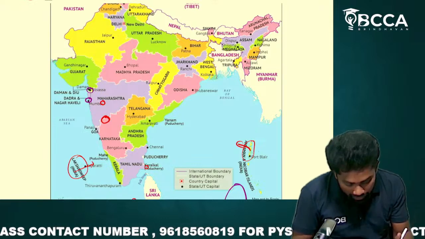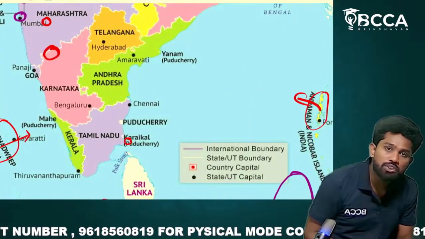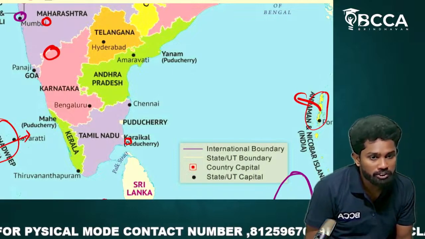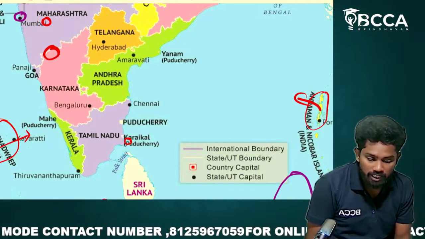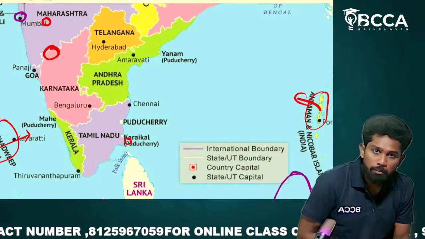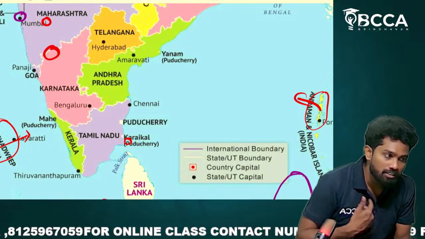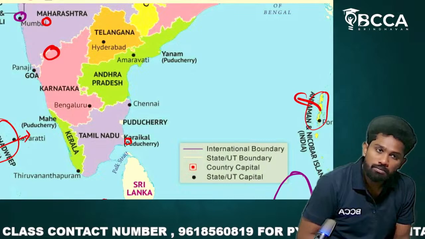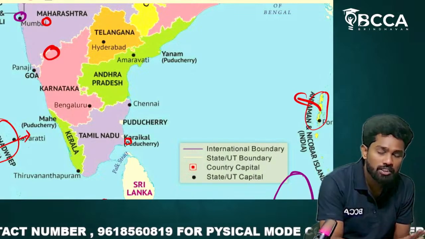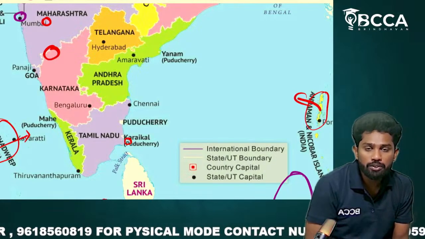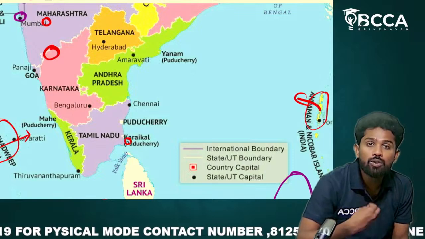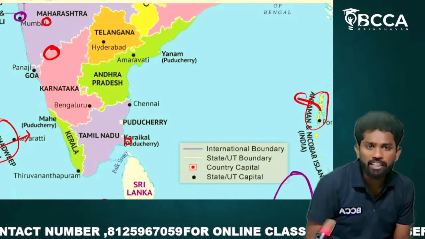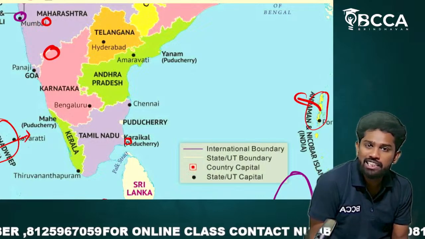Okay. Next, coming to Puducherry. Sir, Puducherry has a long story. Previously, French people used to live there, but once independence came, we, the common public, thought they are also Britishers, and they started attacking them. Like, we got independence, still you people are living here, you should leave our country. So like that, the locals started. But these are not Britishers. Actually, they are French people, and they are friendly. They didn't create any trouble to India.